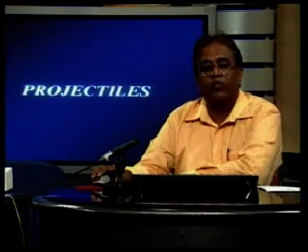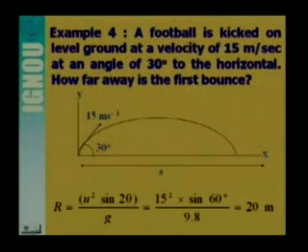Let us discuss one more problem. So this is a very interesting problem where we have to calculate the range. A football is kicked on level ground at a velocity of 15 meter per second at an angle of 30 degree to the horizontal. How far away is the first bounce? So here you see from this diagram, the football is kicked from this point and it will be coming back to this point. So what will be the distance? So this distance is of course known as R.